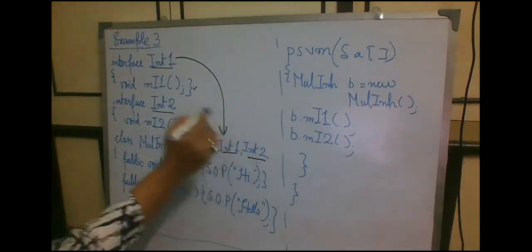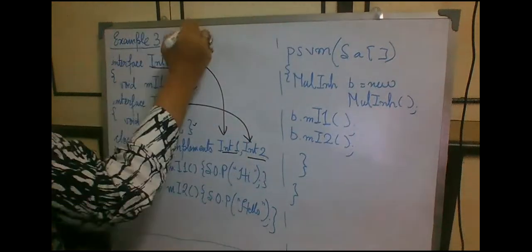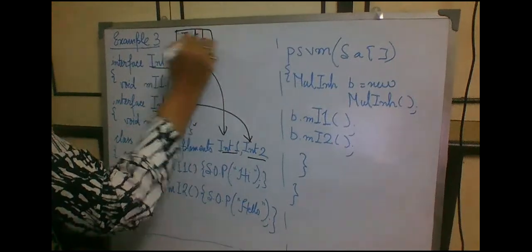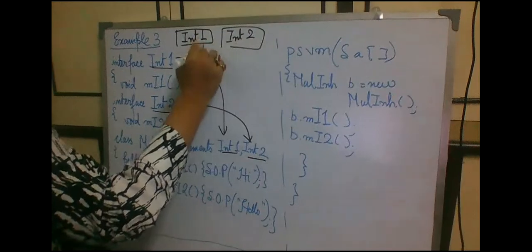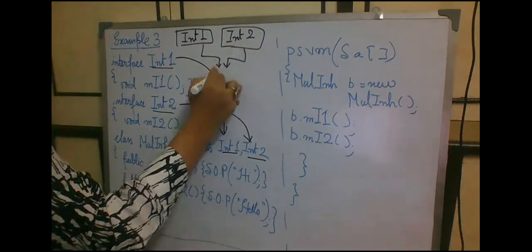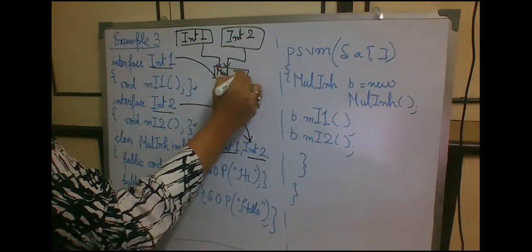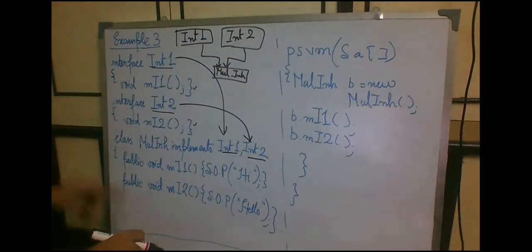So this one is getting implemented and this one is getting implemented. Therefore, both the properties of int1 and int2 are getting implemented inside MultipleInheritance. So this looks like multiple inheritance, right? And this can be implemented using interface.